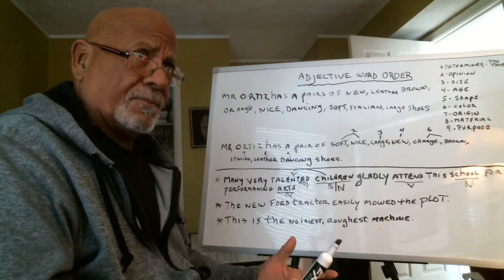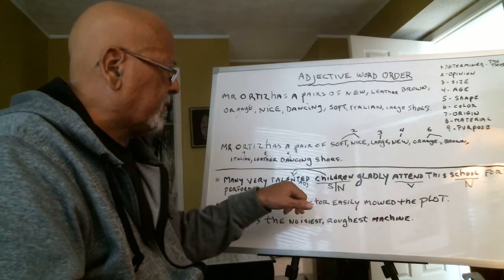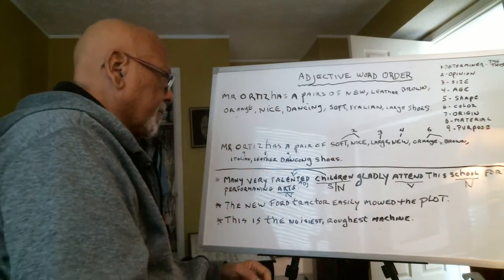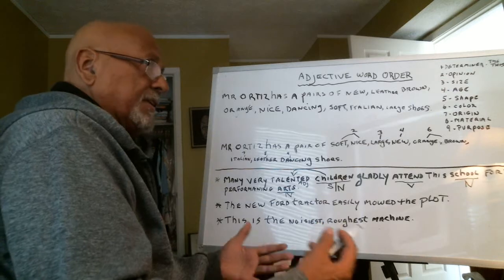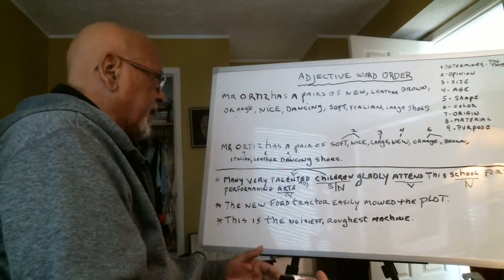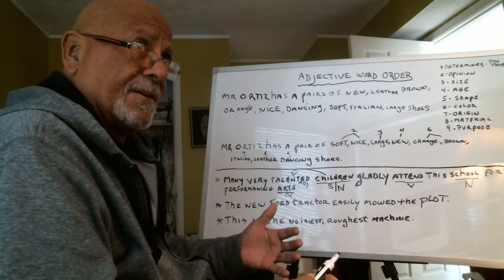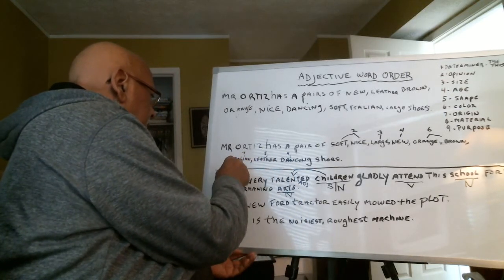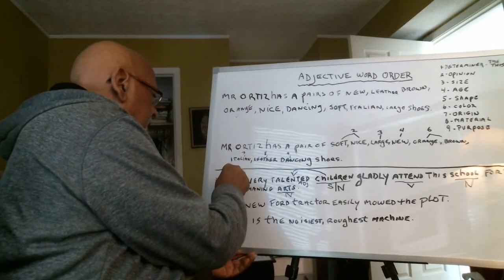Not all the time. So in this sentence, talented is an adjective. So we then continue asking questions. How many talented children? Many. Adjective.